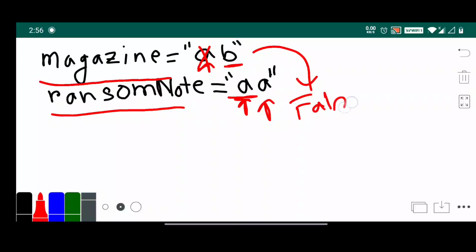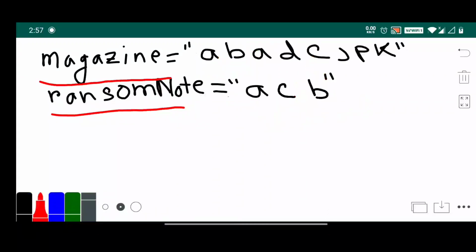Now we understand with another example. The magazine is AB, ADC, JP, K, and our ransom note is ACB. We check A, yes, then we remove it and check C, yes, and remove it, and check B, yes, B is present, and remove it. So now our answer is true.